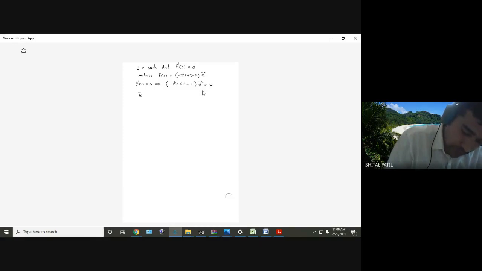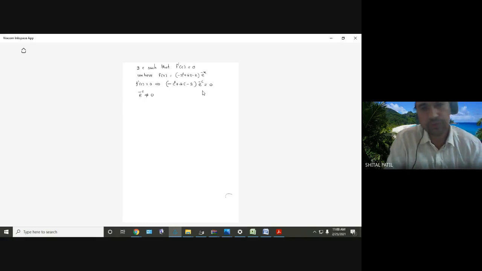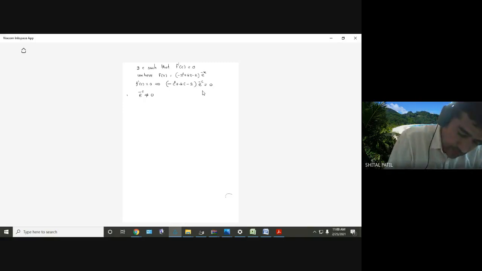What do we know about the exponential function? Exponential functions are always non-zero. Right? Since e raised to minus c is not equal to 0, therefore what will be 0? Minus c square plus 4c minus 2 equal to 0. That is c square minus 4c plus 2 equal to 0.